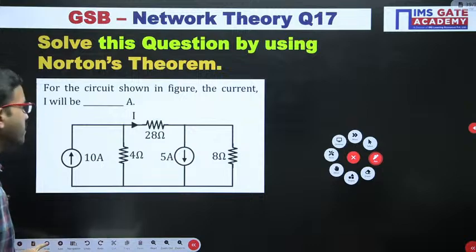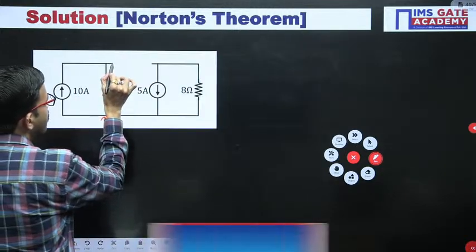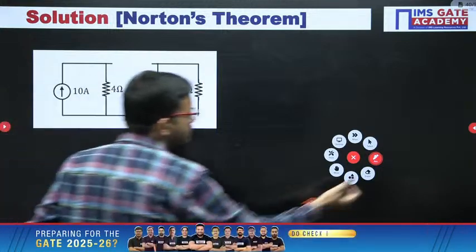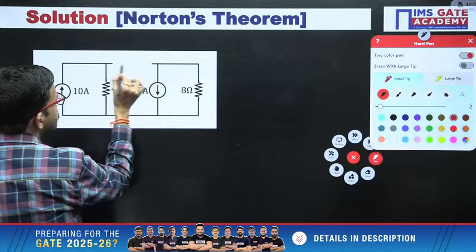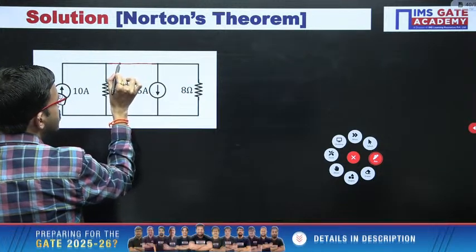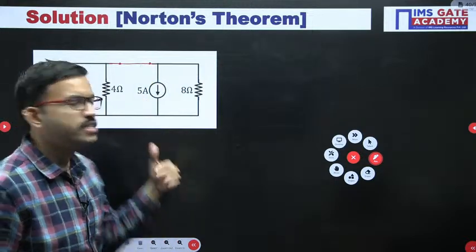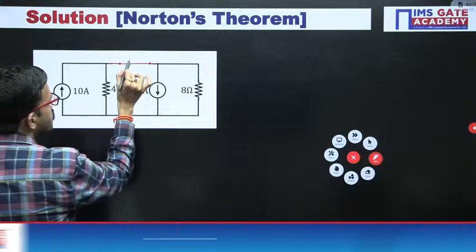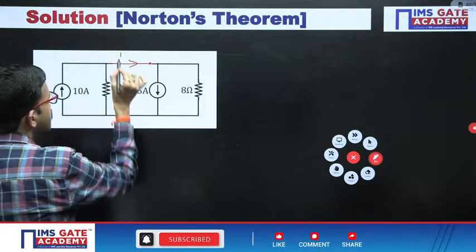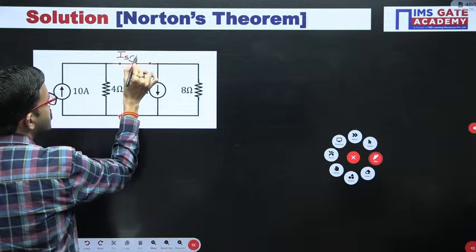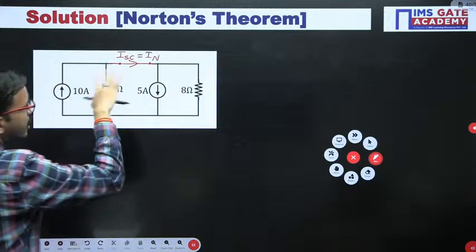Okay. So that means in order to find out the Norton's current or short circuit current, both are same. Here we have to short the terminals. See, in order to find out the voltage, we have to open the terminals. In order to find the current, we have to short the terminals. Okay. So here the short circuited terminals current, that is ISC or Norton's current, both are same. Okay, right. Now here we have to find out that current.